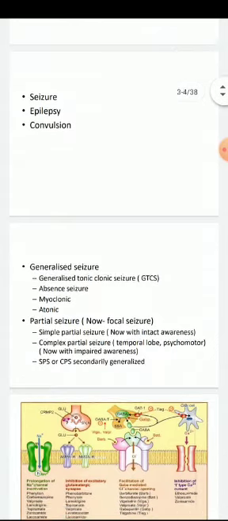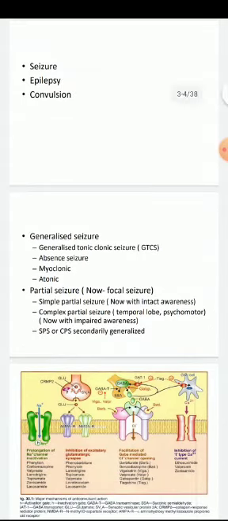The seizure can be classified broadly into two groups: generalized seizure and partial seizure. Partial seizure is now called focal seizure. In generalized seizure, a big area of brain is involved, a large area of brain.